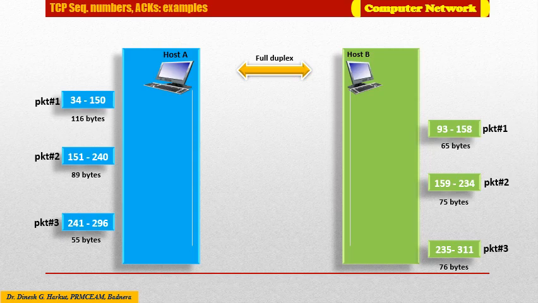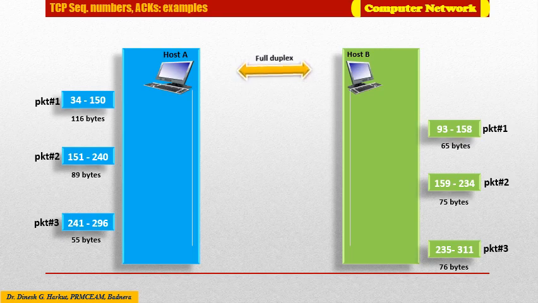Now let us consider acknowledgement numbers. These are a little trickier than sequence numbers. Recall, as we have discussed, TCP is full duplex. So host A may be receiving data from host B while it sends data to host B as part of the same TCP connection. It's full duplex. Now we will see how sequence numbers and acknowledgement numbers are computed and placed in the packets.